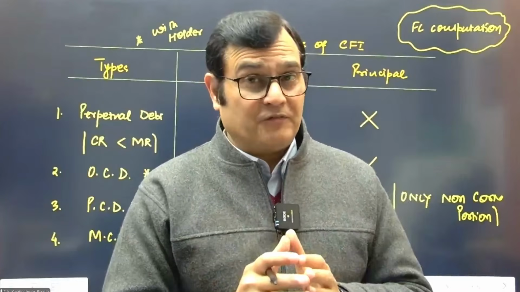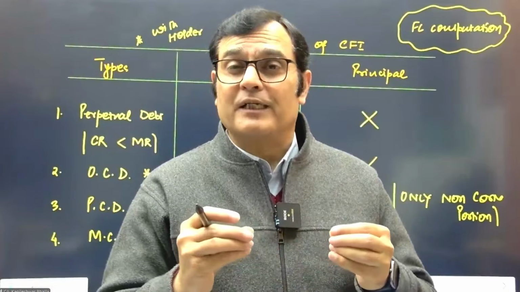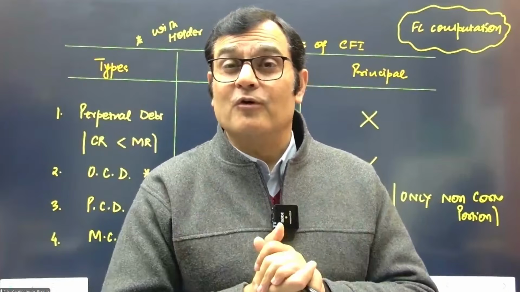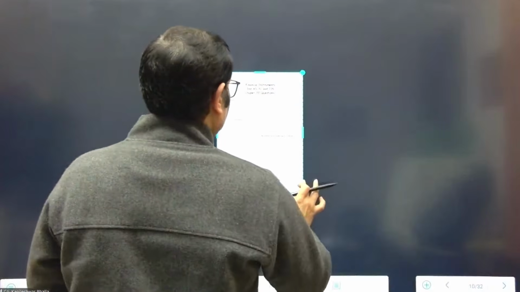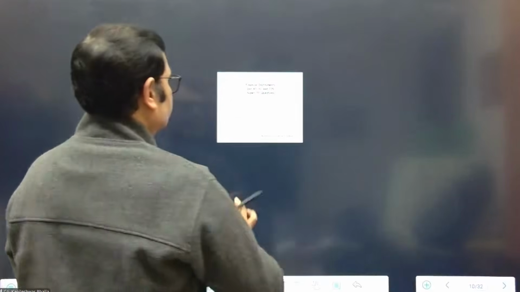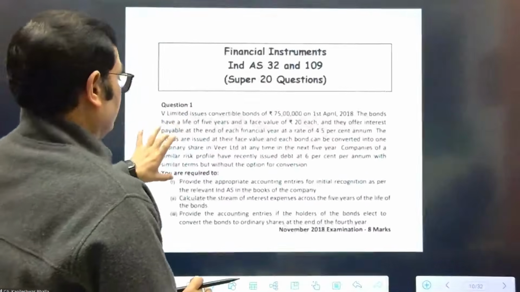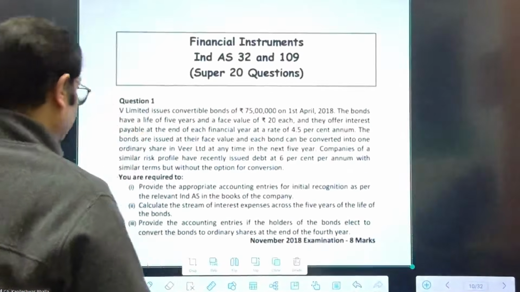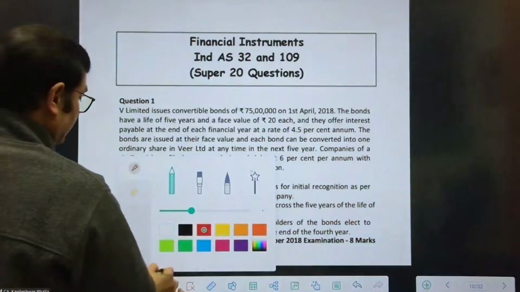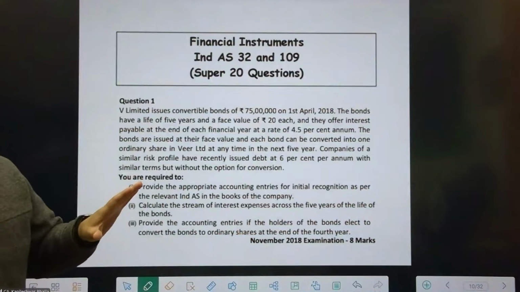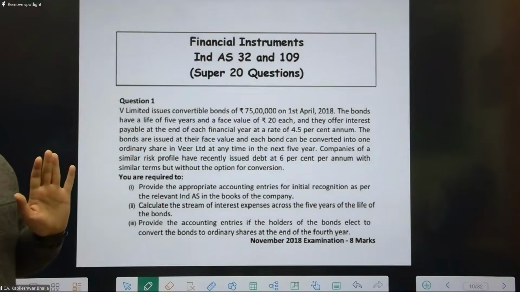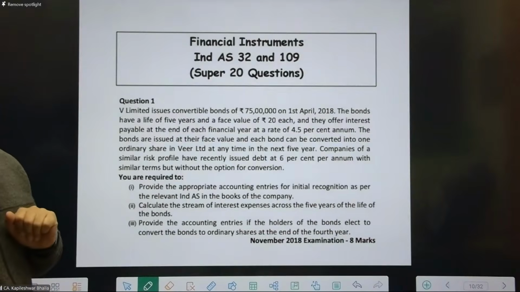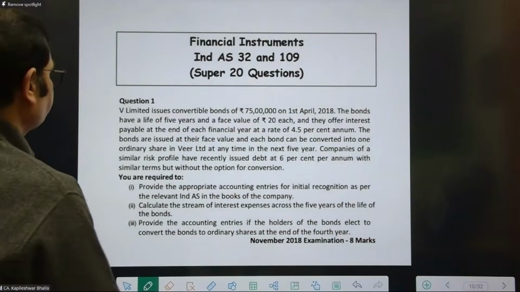It's been almost around 50 minutes we've spent condensing the financial instruments learnings in the form of 4 mind maps. Now let's come to the questions. Let me just zoom this across. We picked up some examination questions, calling this the super 20 questions to be revised. I hope it is visible, friends. You can see the question carefully. Visible to you, I believe. Okay, that's wonderful indeed.